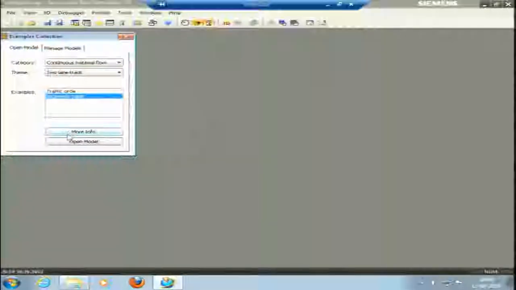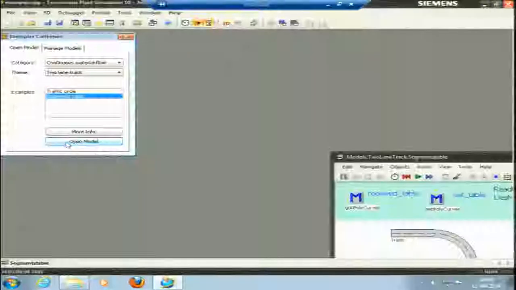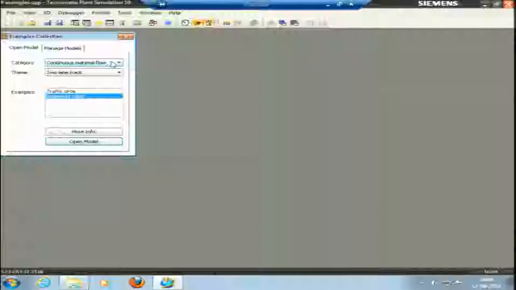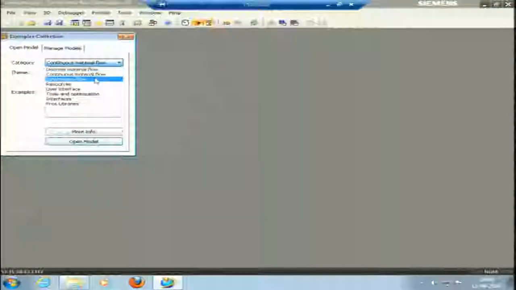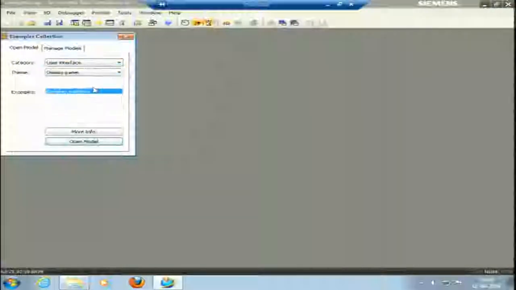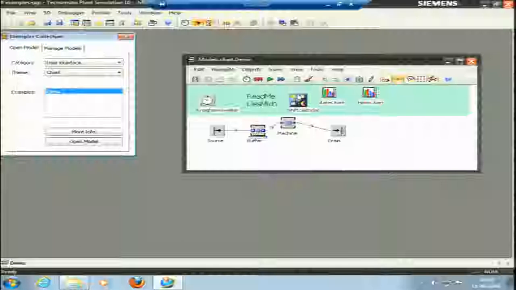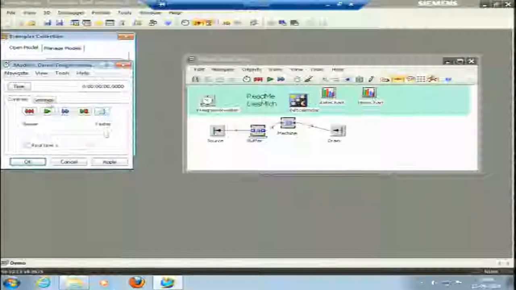So, segment table, open model. This is just showing a track, how the track is built. So, let me pick user interface, dynamic statistics, display panel or chart, open. So, in this model we can see the chart. What is the setting?